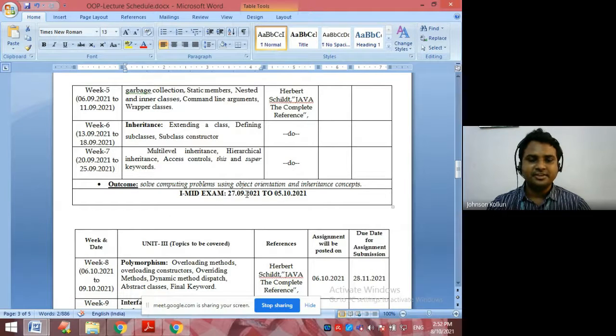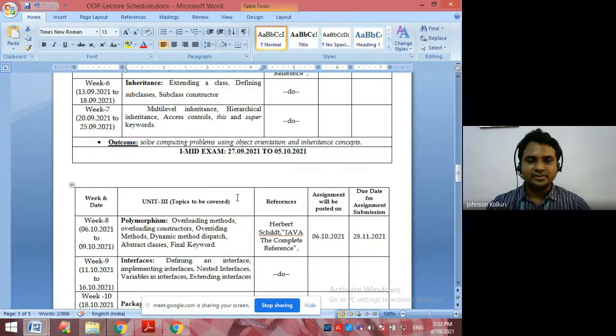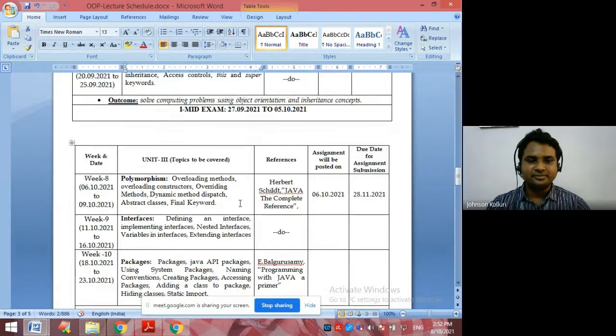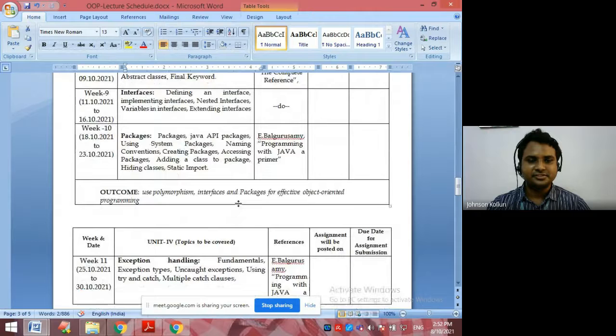We have mid one exams from 27th September 2021 to 5th October 2021. In Unit 3, I would like to cover polymorphism in week 8. Week 9, interfaces. Week 10, packages.